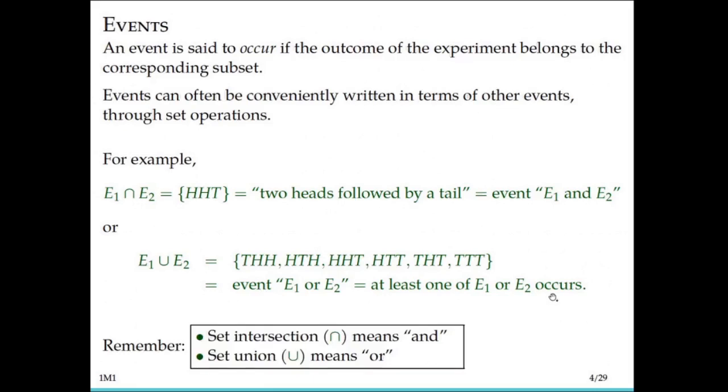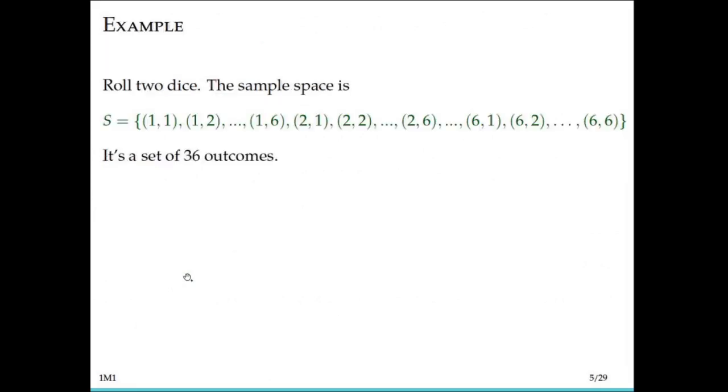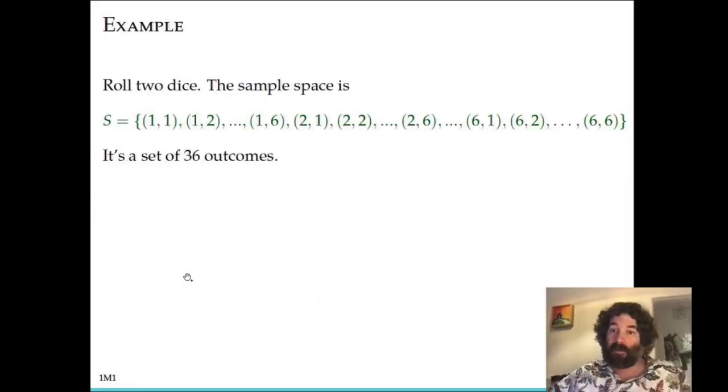Okay, and so remember the intersection operator here with the upside down U means "and" in probability: E1 and E2 occur. The union, taking the union of the two sets, the two events, means "or": either E1 occurs or E2 occurs. Okay. So here's another example.